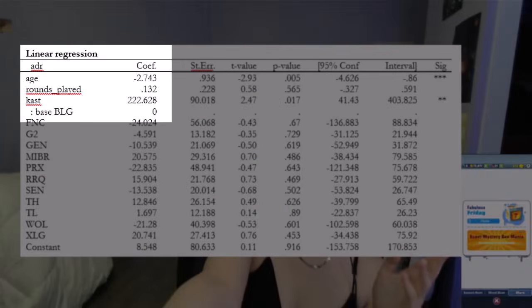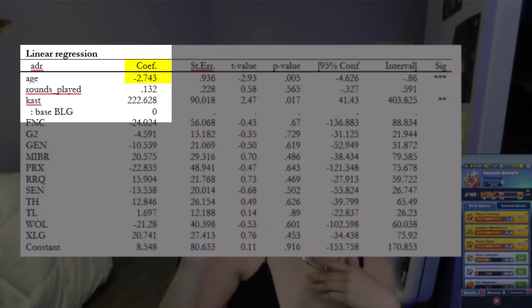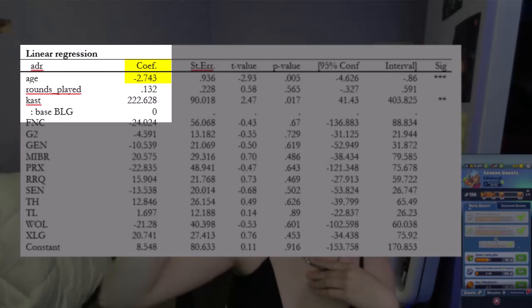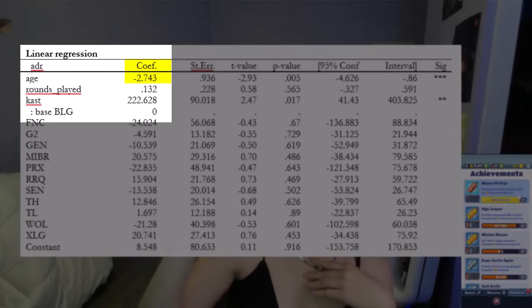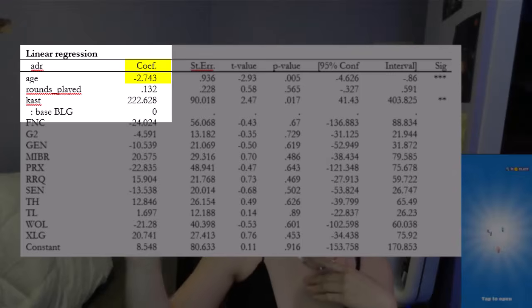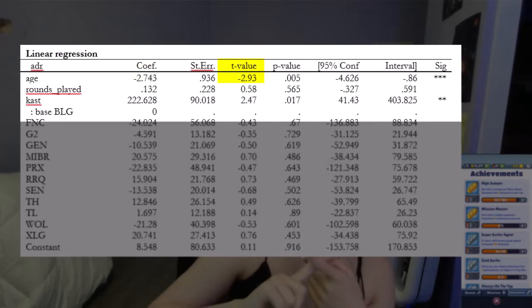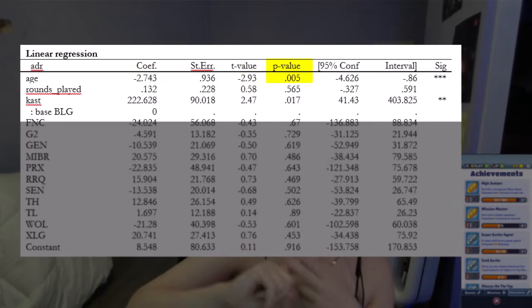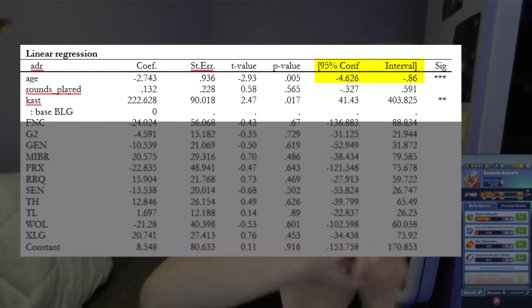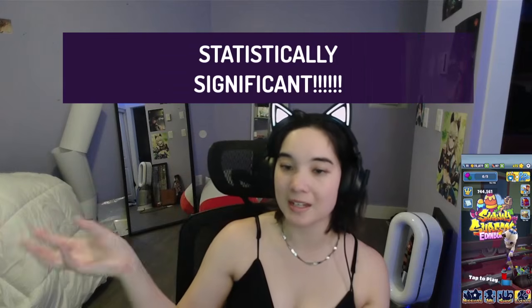Again, here the coefficient still holds. Yay! For every additional year, the ADR, the average damage per round, decreases by about 2.74. The t-value being big, the p-value being small, and the confidence interval not going through 0. So you can say again, it holds statistical significance.